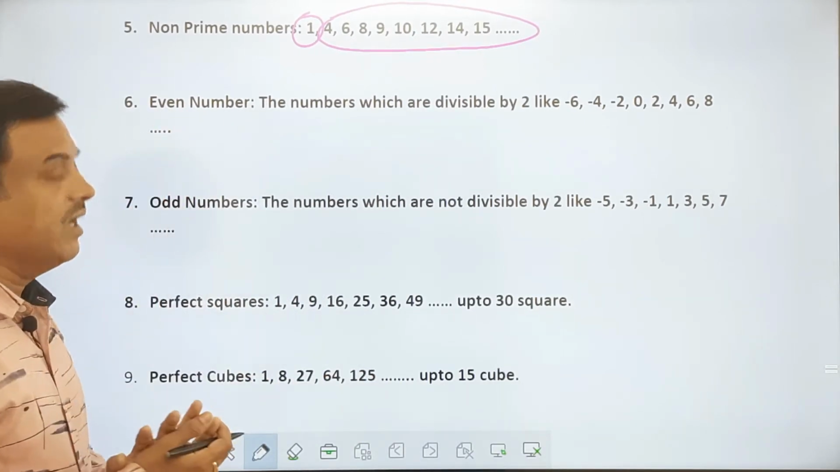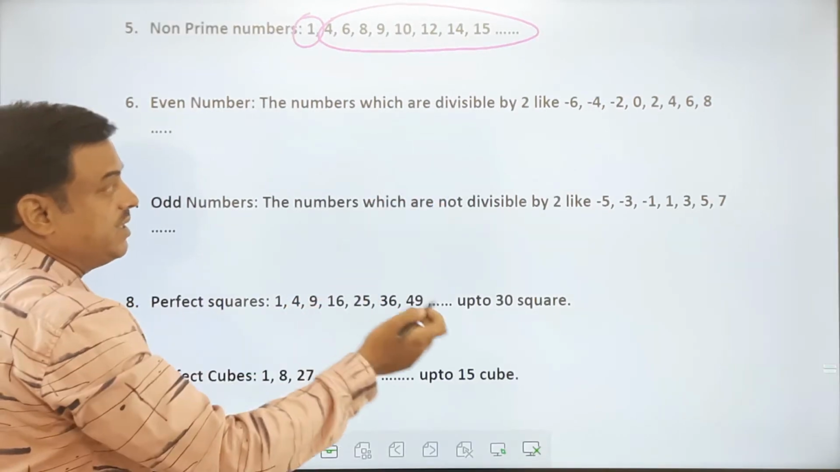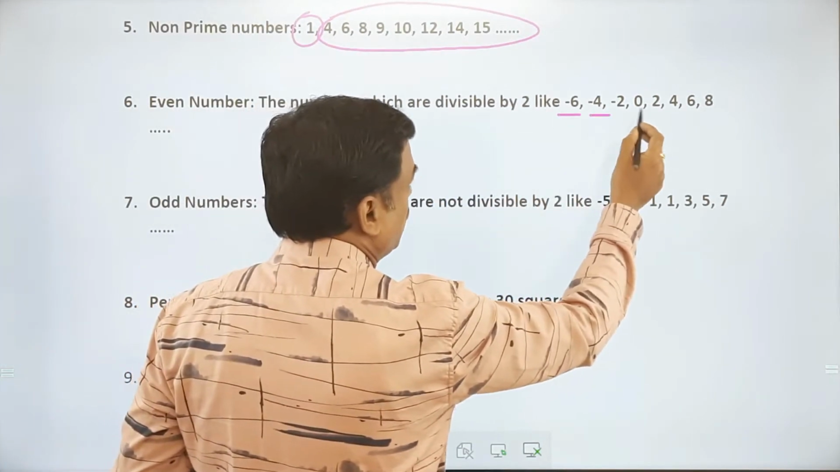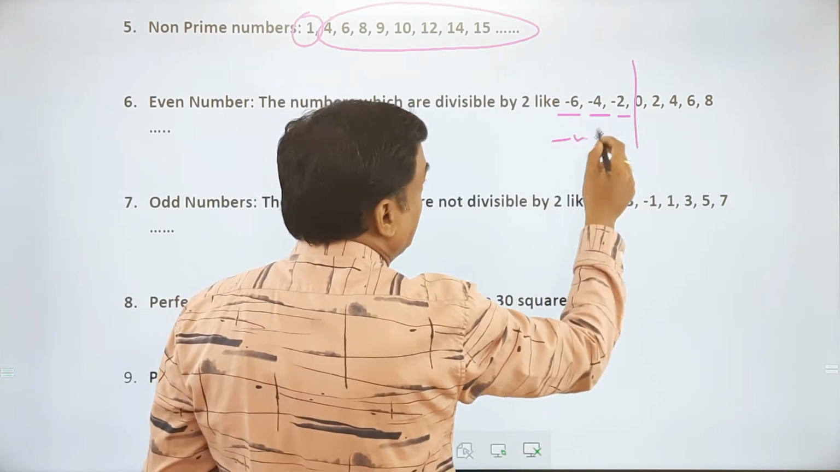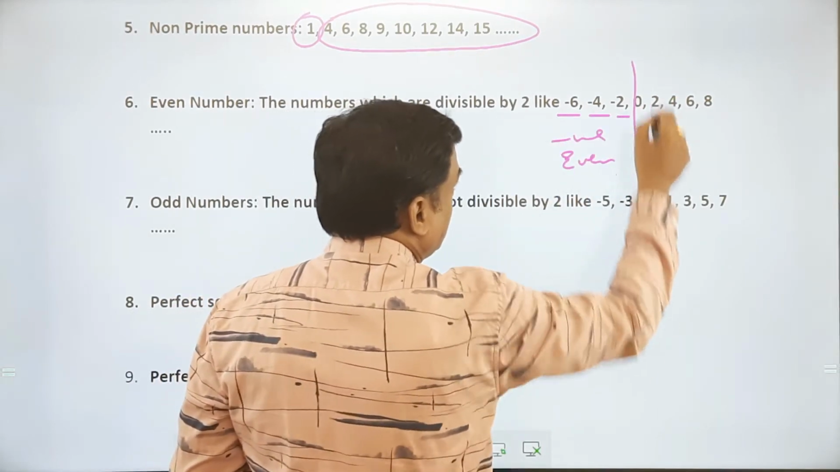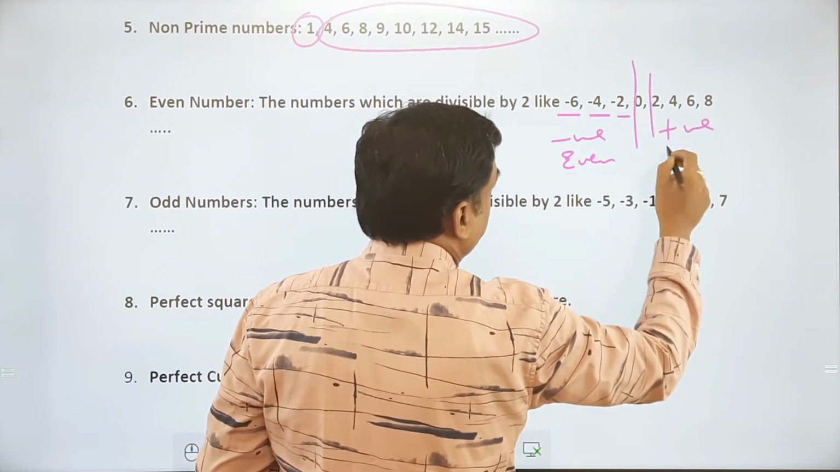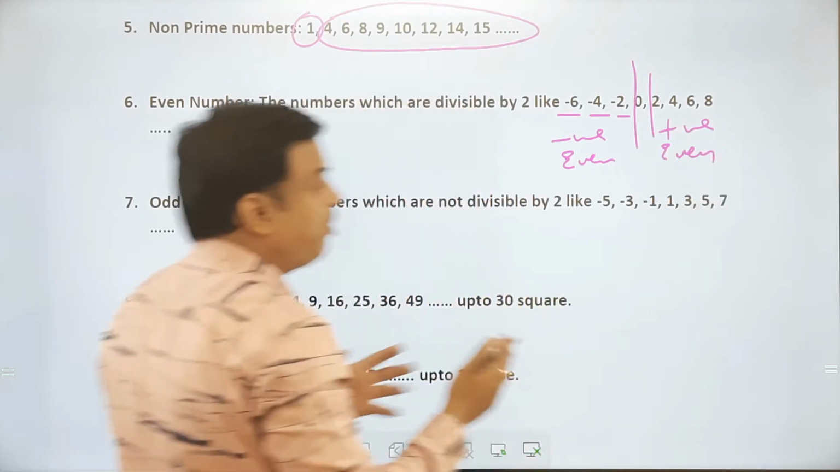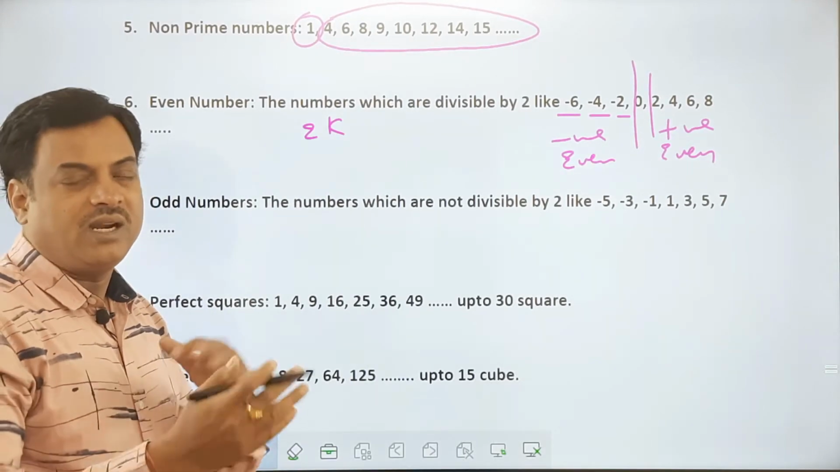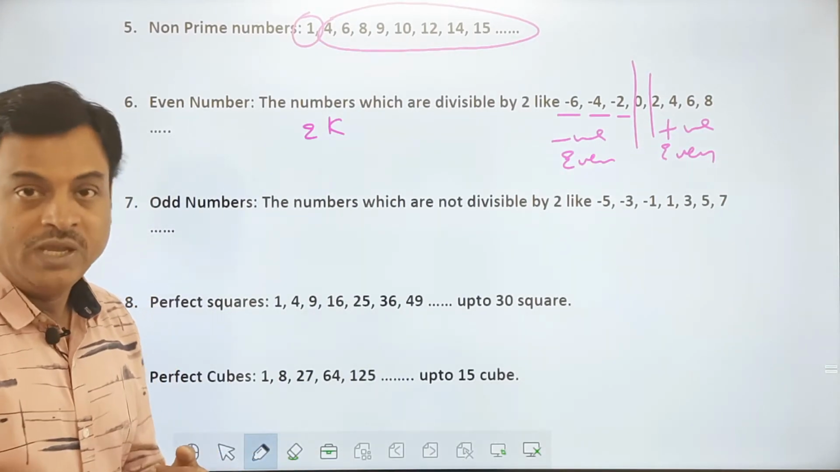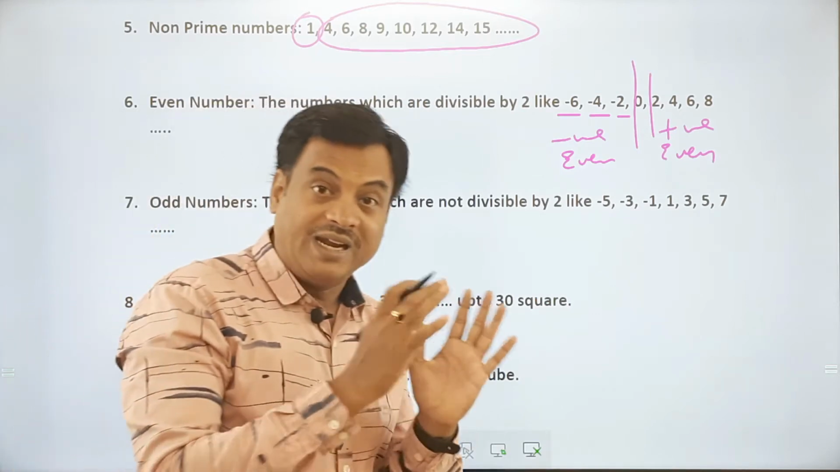Now coming to even numbers, you can see even numbers can be -6, -4, -2. These are called negative even numbers. And here these are called positive even numbers. So what is the general form of an even number? Anything in the form of 2k is called an even number, which we can see in the 2 table. But we should also consider that there are negative even numbers.